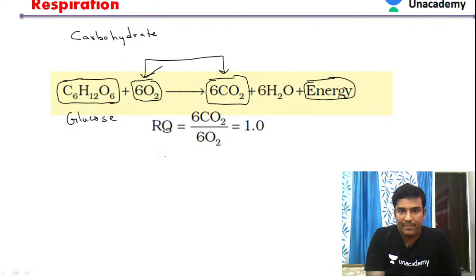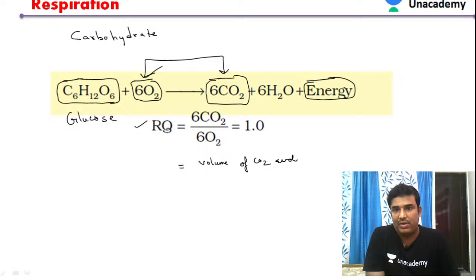According to our formula, respiratory quotient is equal to the volume of CO2 evolved by the volume of O2 consumed. Based on that, you can see it is already given here.